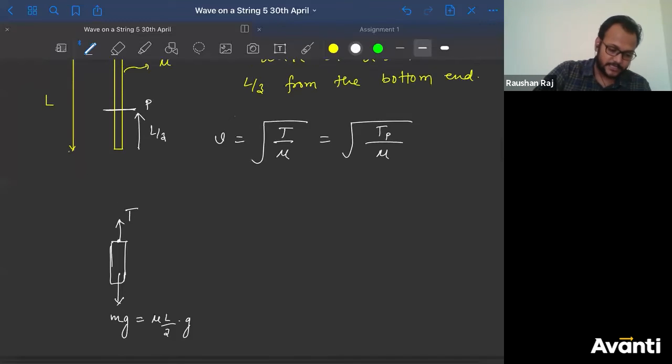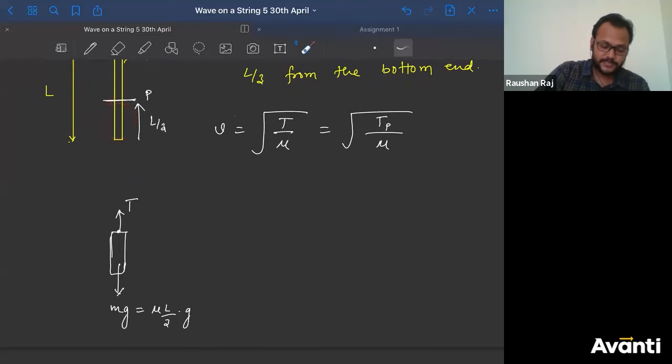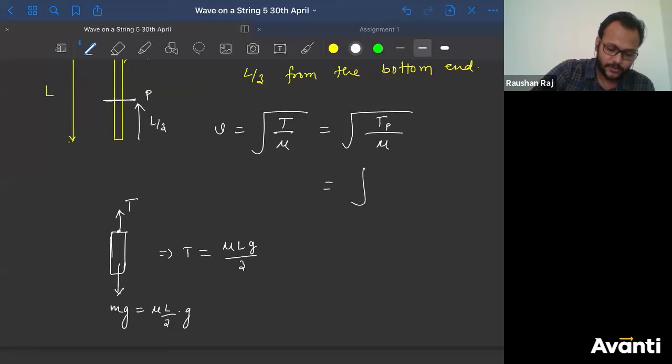Okay? But is this particular part going anywhere? Is this having any acceleration? No. So what will I say? That this tension T must be equal to mu Lg by 3. Just put the value here. Square root of mu Lg by 3 into mu. So mu and mu cancel. So what is the speed at point P?